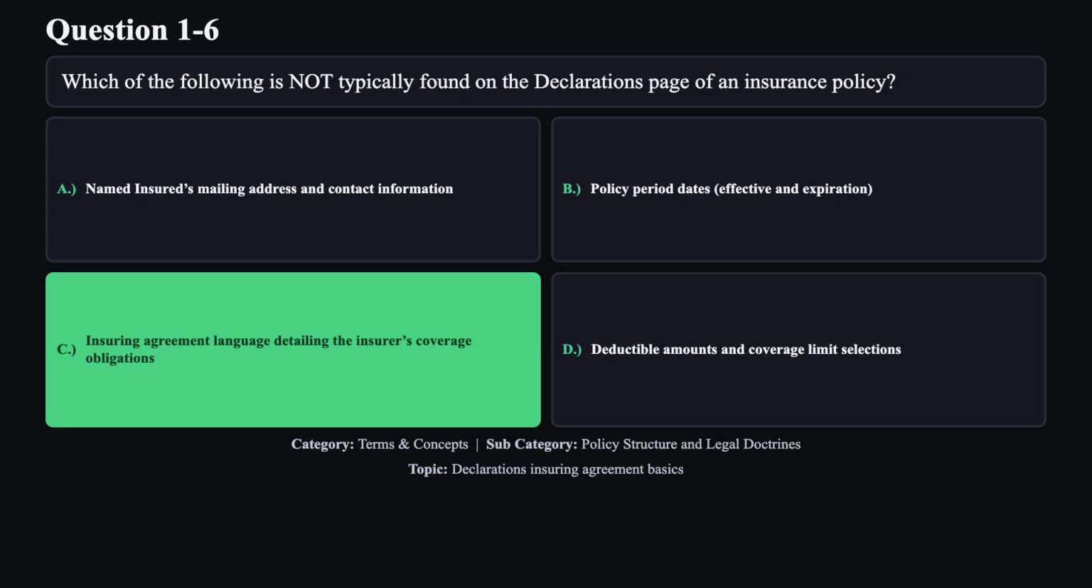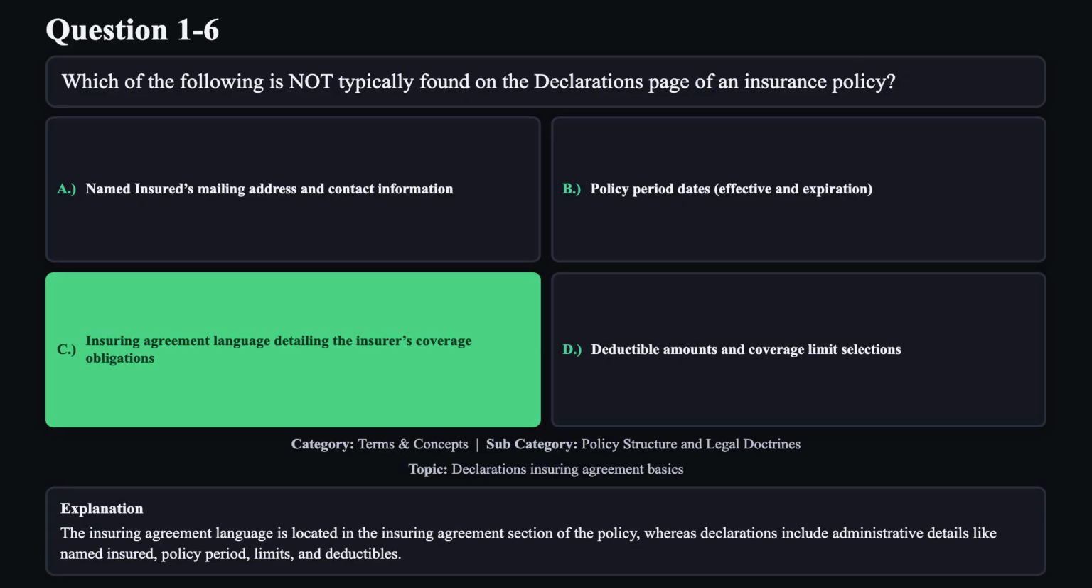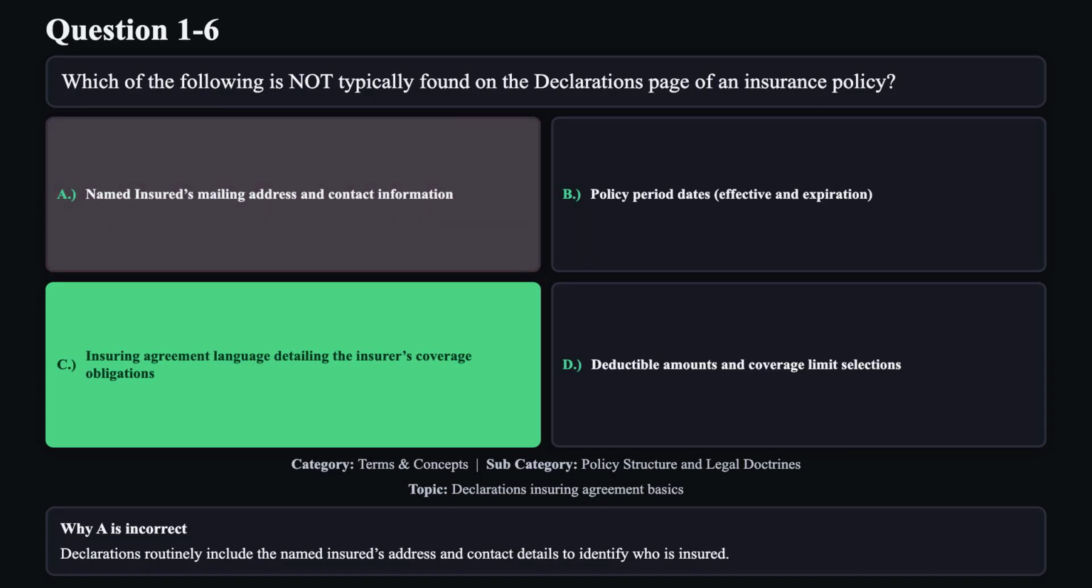The correct answer is C. The insuring agreement language is located in the insuring agreement section of the policy, whereas declarations include administrative details like named insured, policy period, limits, and deductibles. Reason A is not correct. Declarations routinely include the named insured's address and contact details to identify who is insured.